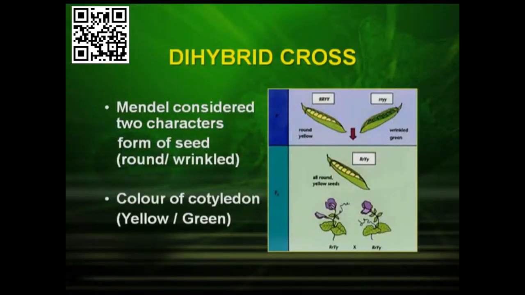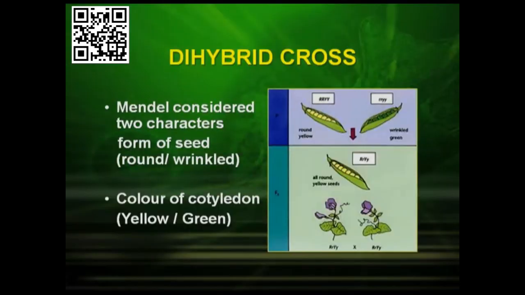Now, let us see what happens in dihybrid cross. What is the meaning of dihybrid cross? Dihybrid means the plants that are differing in two characters. So, we cross a plant which differs in two characters. Mendel in his dihybrid cross considered two characters: the form of seed, whether it was round or wrinkled, and the color of cotyledon, whether it is yellow or green. Now, when he crossed the two plants, what was the result?